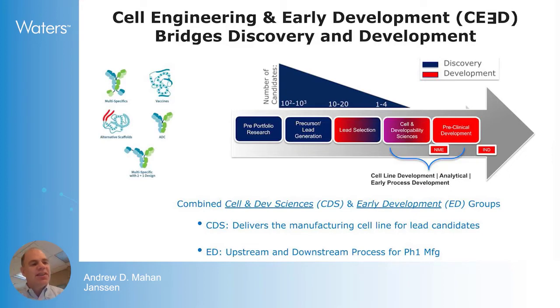Today's pipelines, as shown on the left, are becoming increasingly complex and more diverse as we're doing everything we can to meet the needs of patients and address current diseases, the challenges.